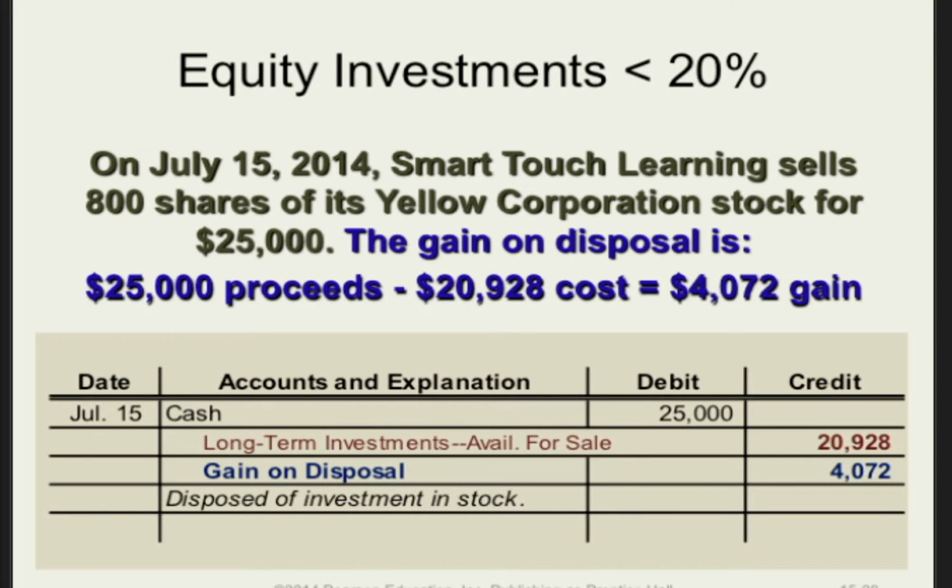So, the amount received for the shares of $25,000 exceeds the cost of the shares sold of $20,928 by the amount of $4,072. This is recorded as a credit to gain on disposal of long-term investment for $4,072.